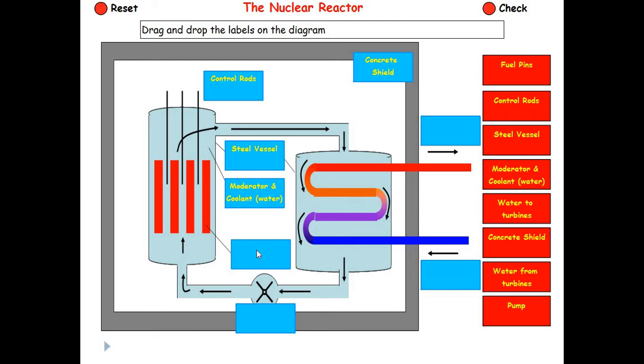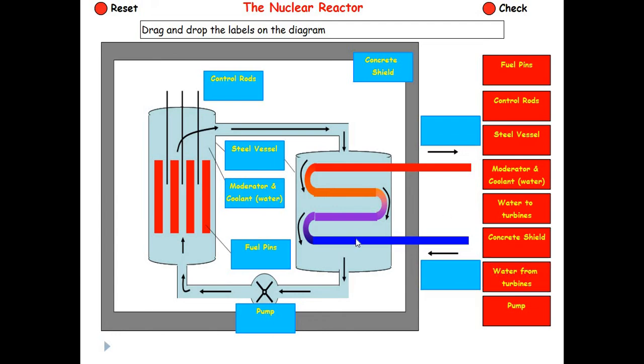See, this one. And downside pump will be there. Last one, this one. Okay, so pump. Tell me about this one. Ma'am, fuel pins. These are the fuel pins. Okay. Remaining two. Only two options are remaining. I think water to turbines and water from turbines.